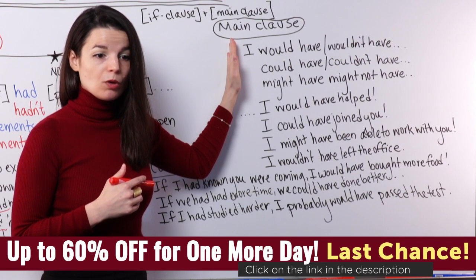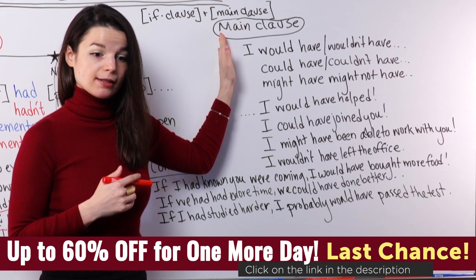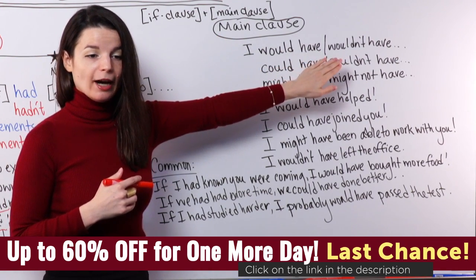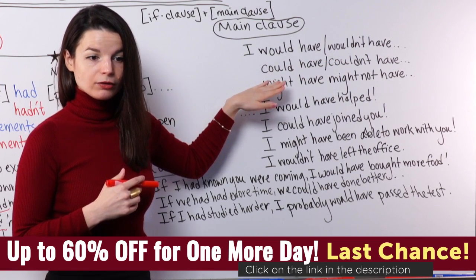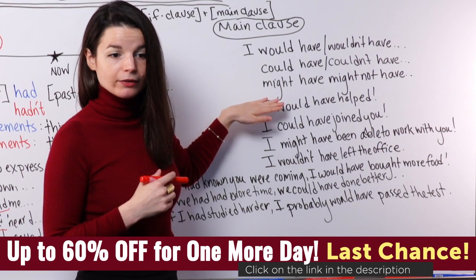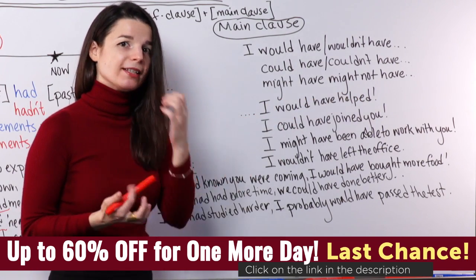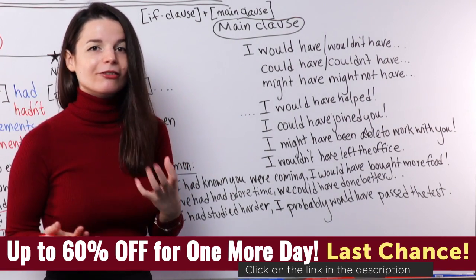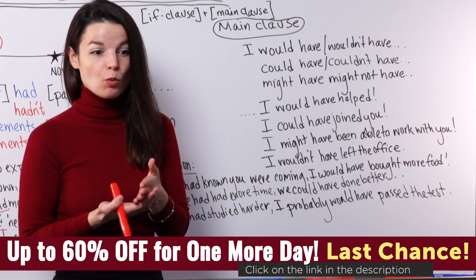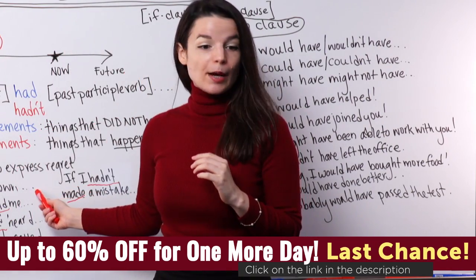They are would, could, and might. These are very common main clauses. I would have, or I wouldn't have. I could have, or I couldn't have. And I might have, or I might not have. So what is the difference? A lot of you ask, is there a difference between would and could? Yes, there is a huge difference between would and could. So let's use an example sentence.